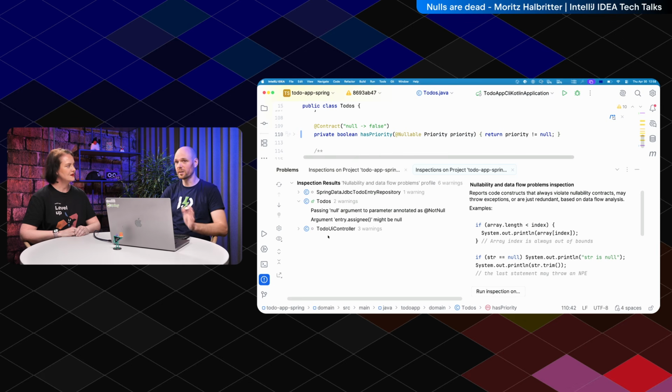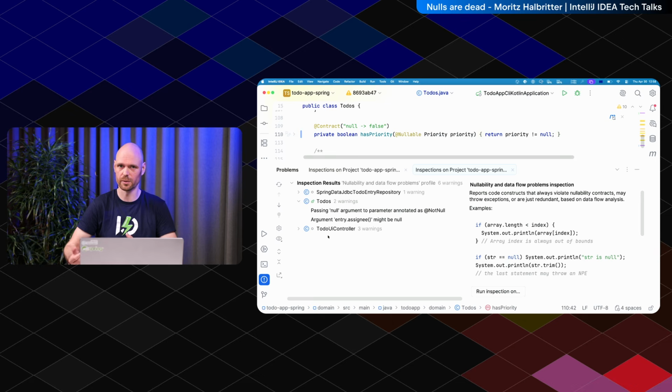Okay. So if you find any Spring Boot API where you think there should be a null passed in, or it should return a null or something like that, please let us know. It's most likely a bug where I just forgot to add @Nullable.